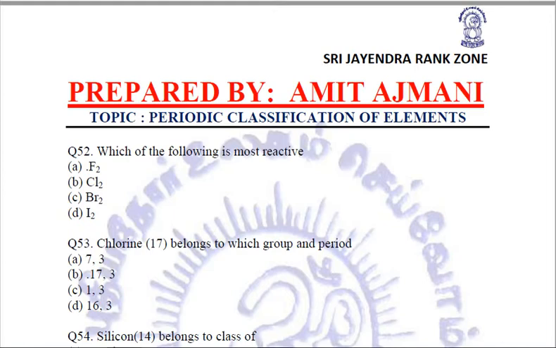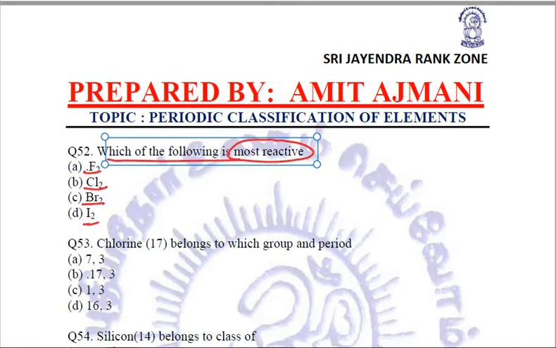Same properties of elements in periods and groups, they have been asked in various different ways, but it remains the same properties. For example, next question is which of the following is most reactive? Fluorine, chlorine, bromine and iodine. Now these are all non-metals given in the right sequence, but the main thing is that the reactivity in the groups of non-metals, the reactivity of elements in non-metallic groups, it decreases while going down.